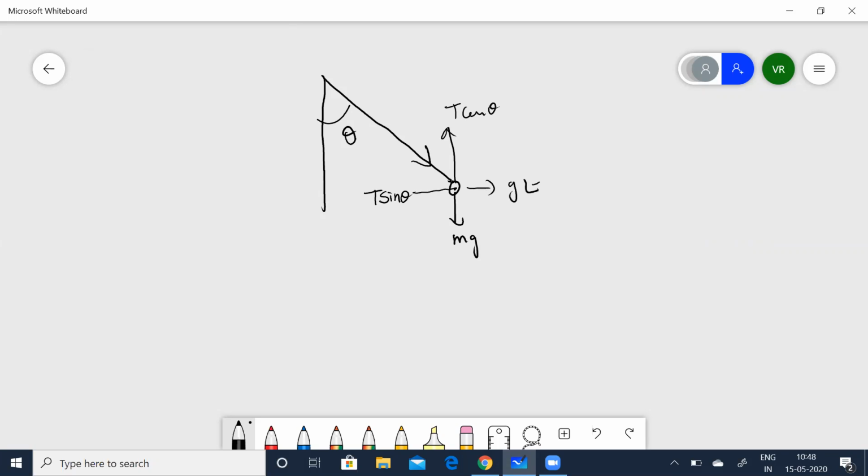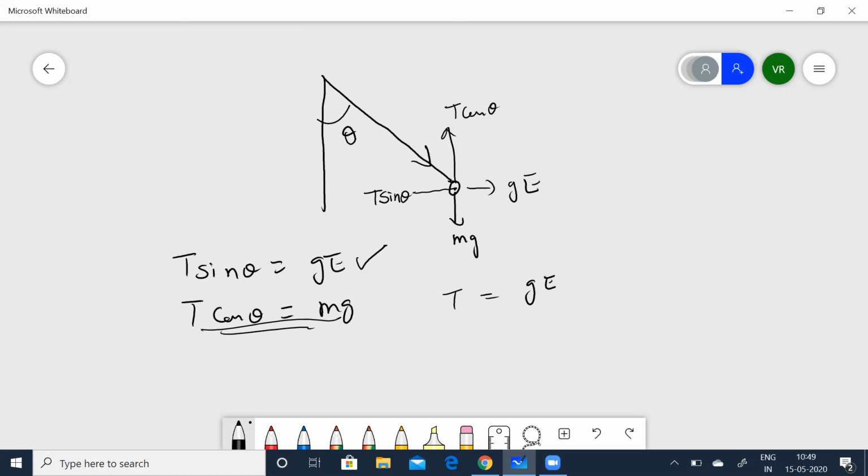So this is now going to be GE. Now from this free body diagram, we can see that T sine theta is equal to GE and T cos theta is equal to mg. From this, we can infer that this component is now going to be 0 because they cancel out each other. So the resulting force is only going to be this. So T is equal to GE by sine theta.